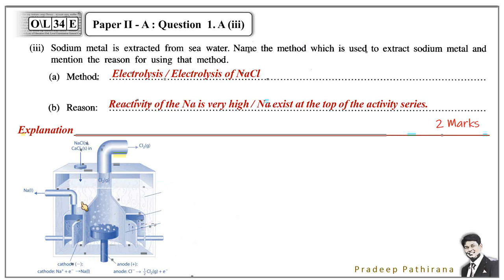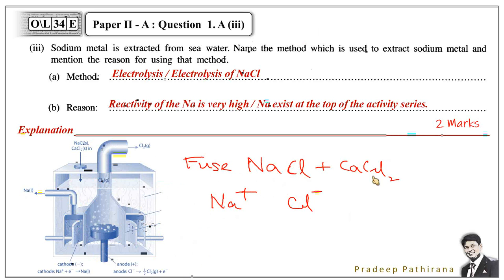And in this electrolysis process we use fused sodium chloride because we need to ionize sodium and chlorine by melting them. But when melting, sodium chloride has a high melting point, and sometimes that temperature will be corrosive. It will be corrosive to this steel cathode. Therefore we have to reduce the melting point. To reduce the melting point, we mix in calcium chloride. A very small amount of calcium chloride is mixed with the sodium chloride.